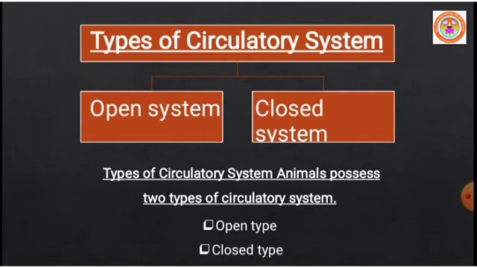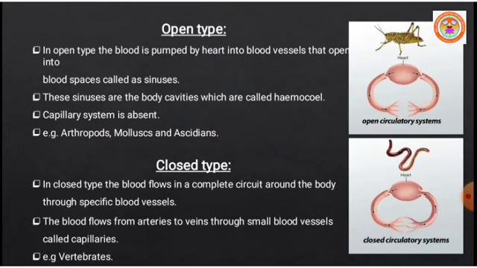Let us see the types of circulatory system. In animals, they possess two types of circulatory system. The first one is the open type, the second one is called the closed type. So the two types of circulatory system in animals are the open type and the closed type. Let us see the open type. What is meant by the open type of circulatory system?